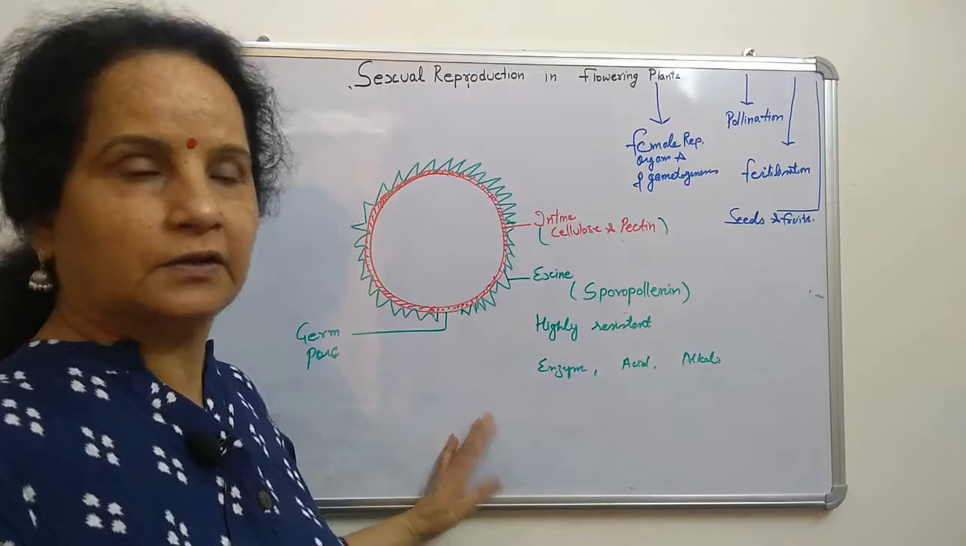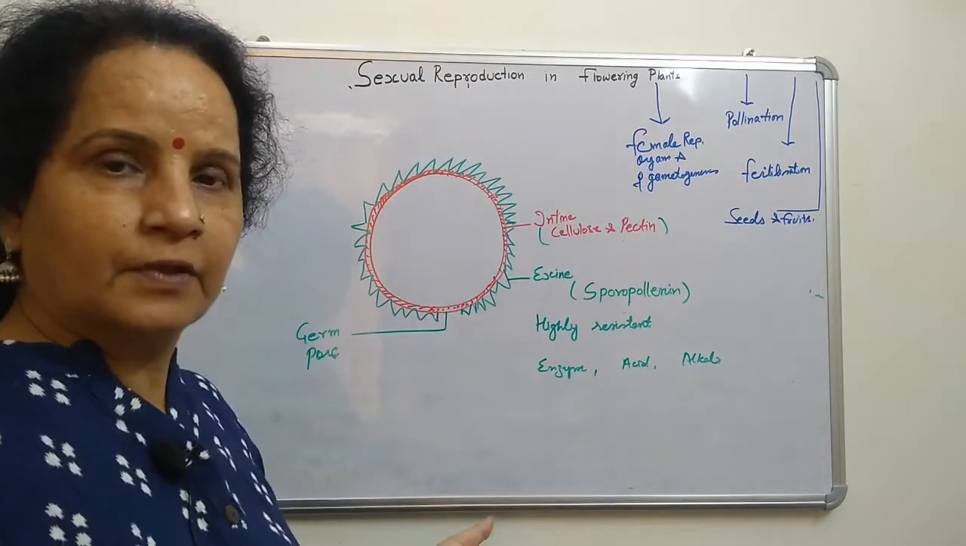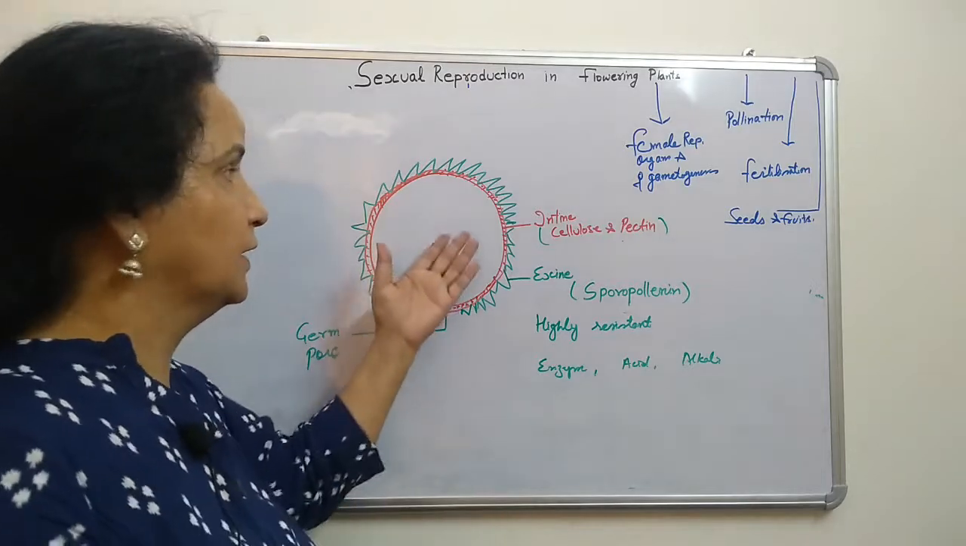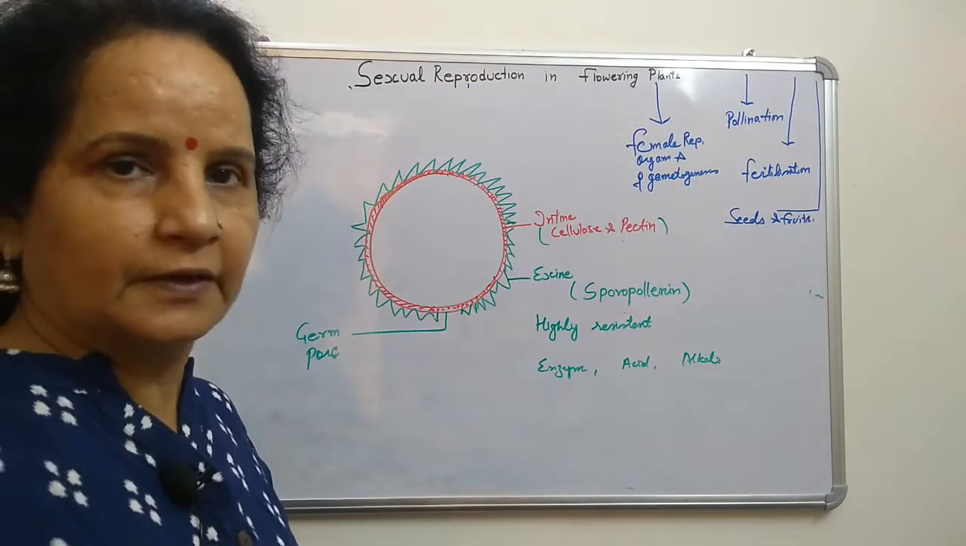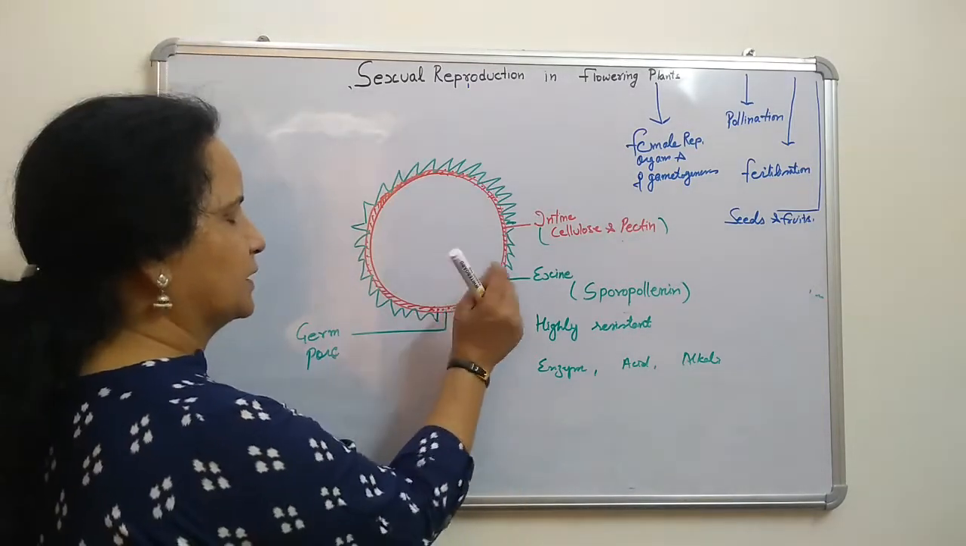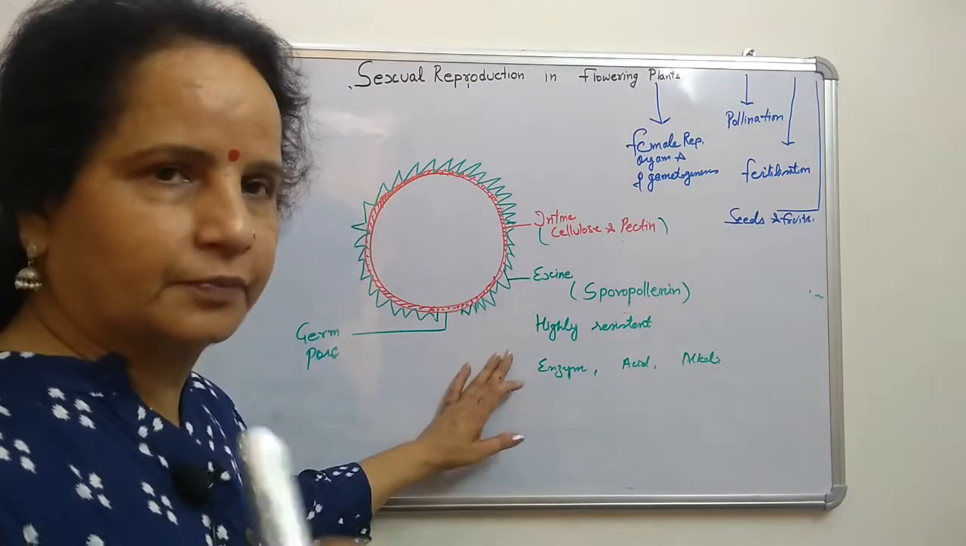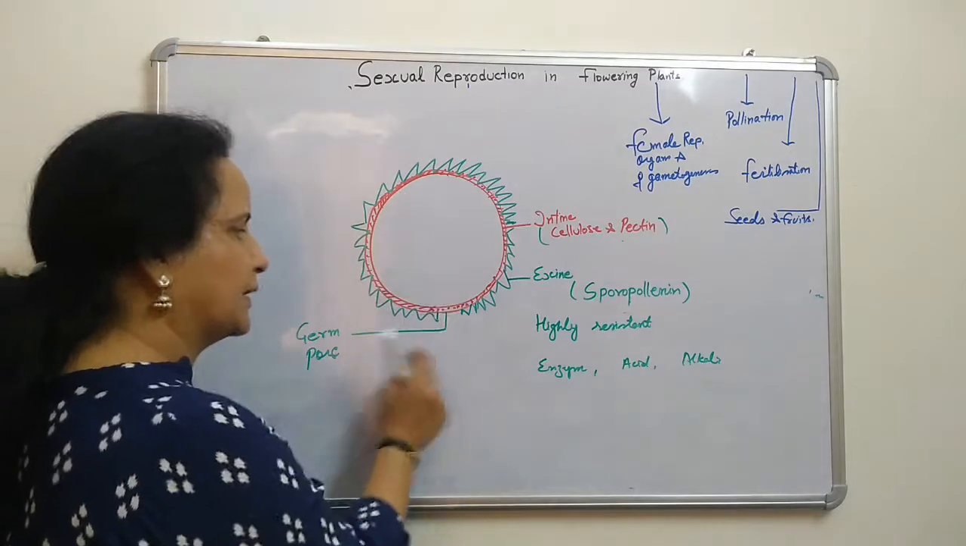So what is the use of that? The whole process is gone in vain. Whatever we have done in microsporogenesis, nothing has happened; it cannot come out, and fertilization will not be there. So there are a few places where that sporopollenin is absent, and through those the male gamete can come out.